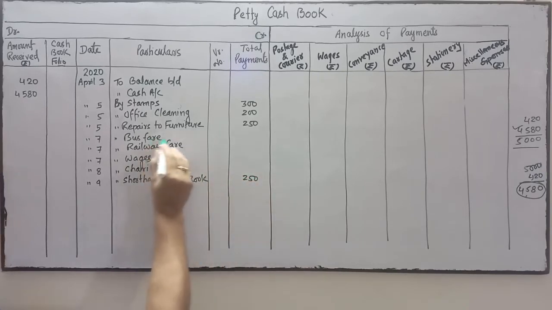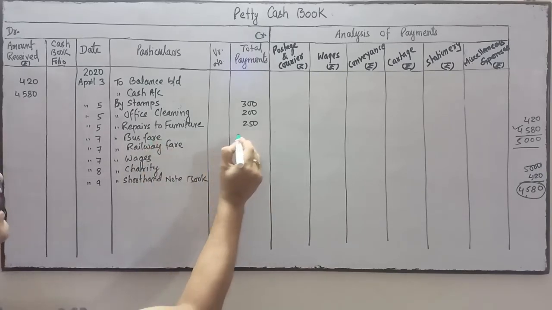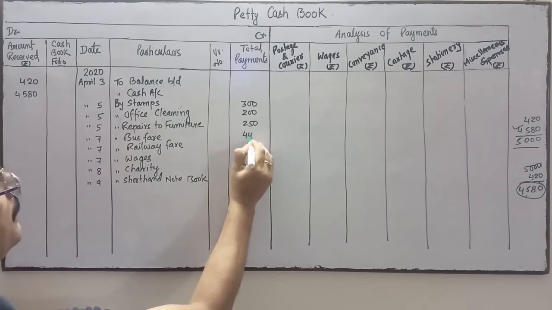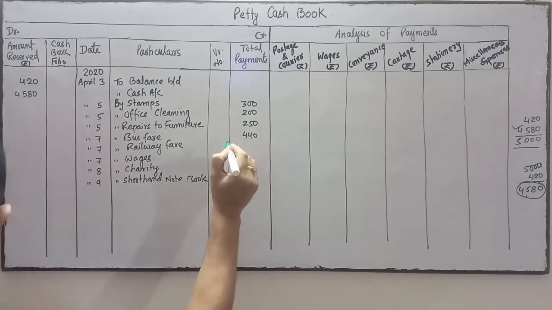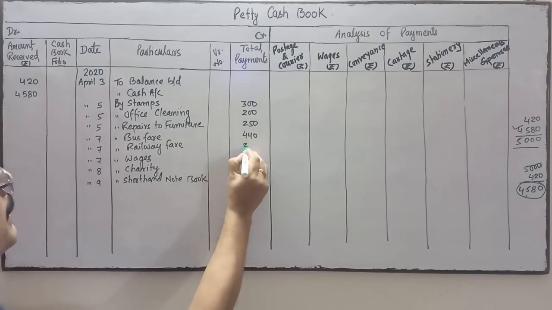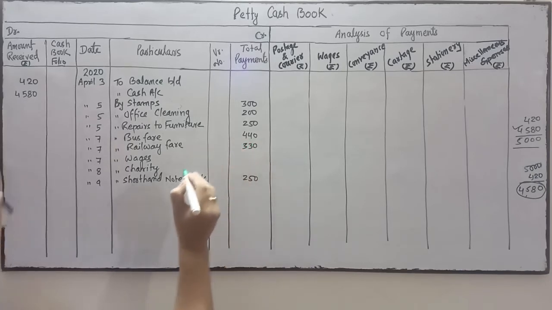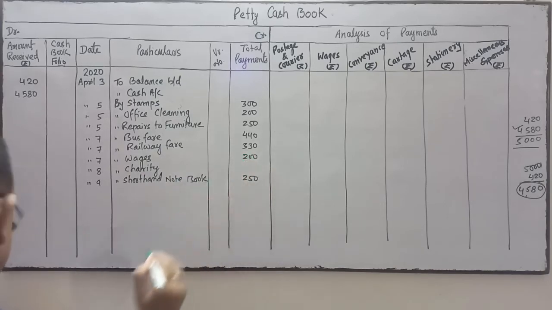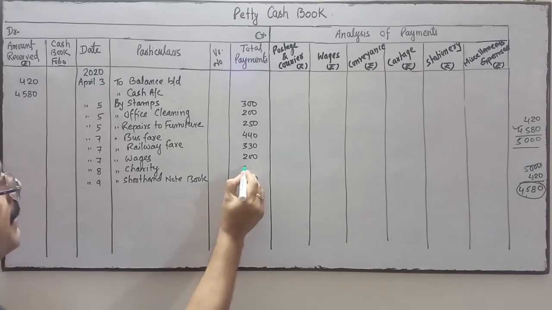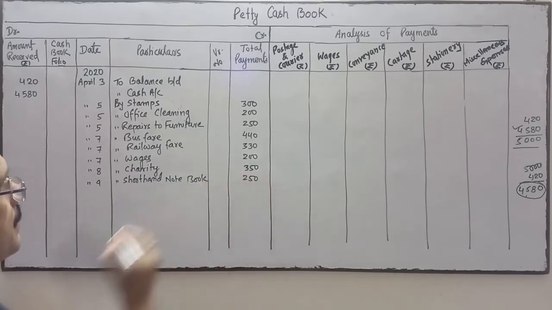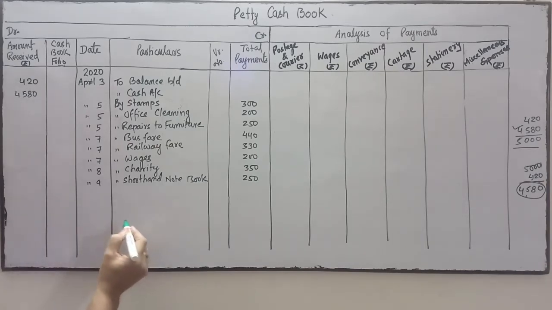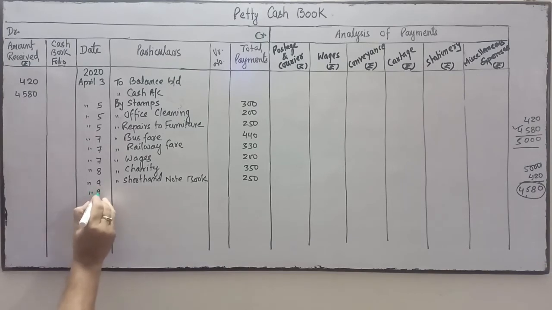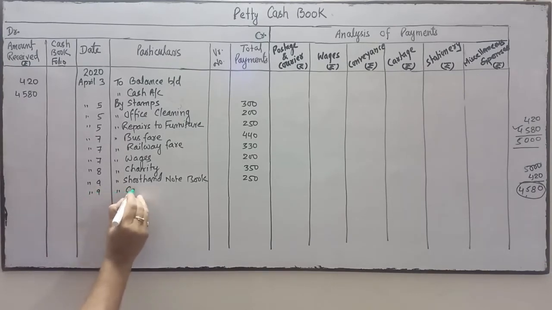Shorthand notebook is 250. Here we will write the bus fare. How much is it? Bus fare is 440. Railway fare is 330. Wages 200. Charity 350. Okay. Then you will write next is shorthand.